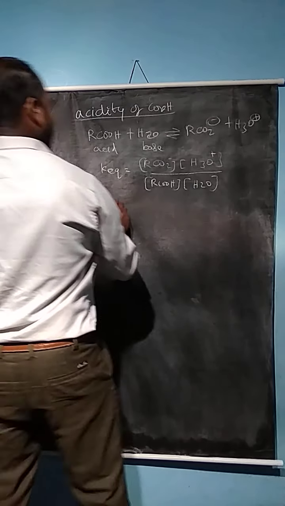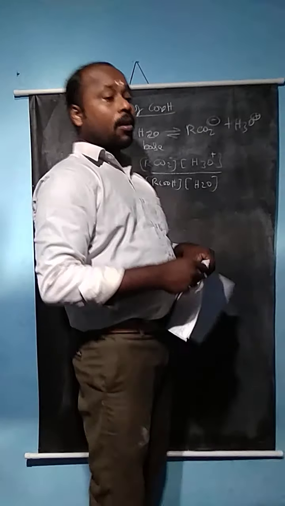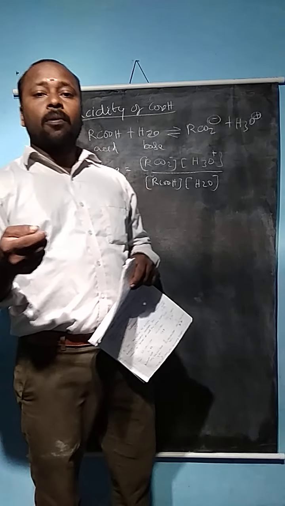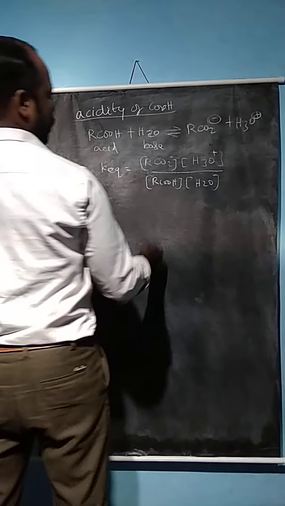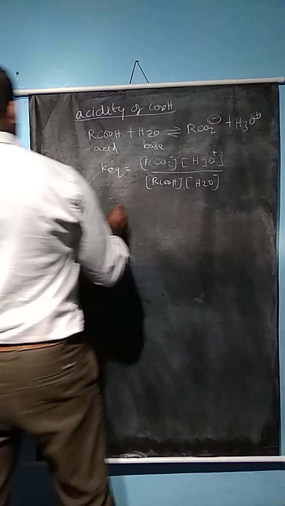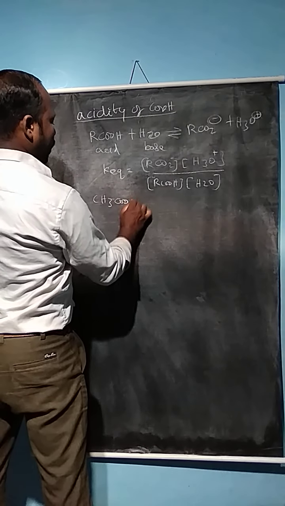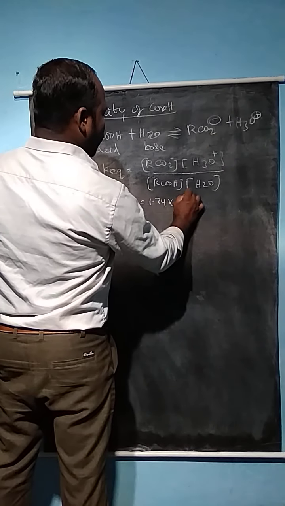Now the Ka value for most unsubstituted aliphatic and aromatic acids will be 10 to the power minus 4 to 10 to the power minus 5. For acetic acid, CH3COOH, the Ka value is 1.74 into 10 to the power minus 5.